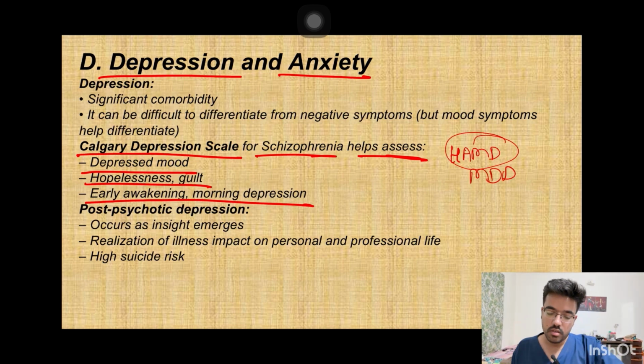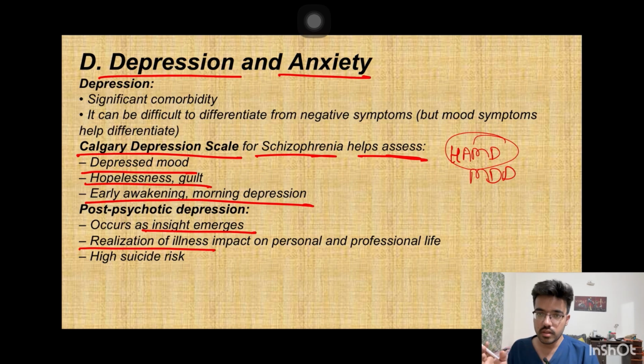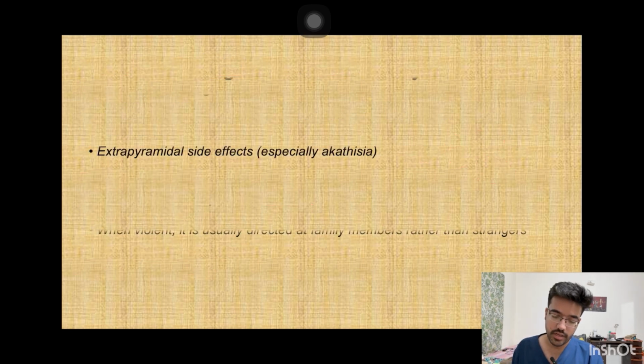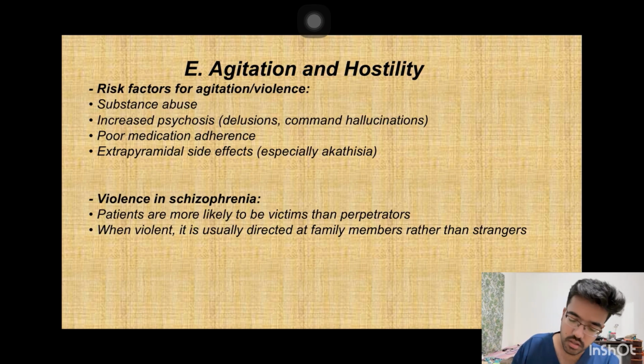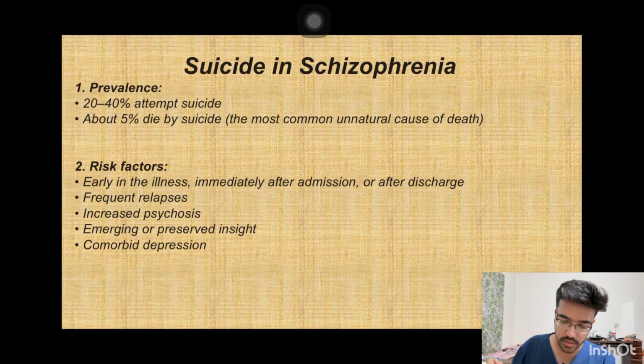Now, post-psychotic depression occurs when the insight comes back. So there is realization of the illness. So the patient realizes how he was behaving all these days. So in this phase, there is a high risk of suicide. Agitation and hostility is also one of the domains of schizophrenia.